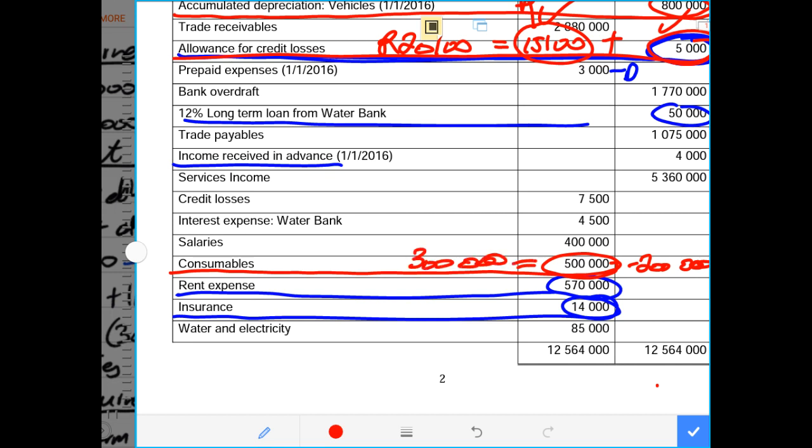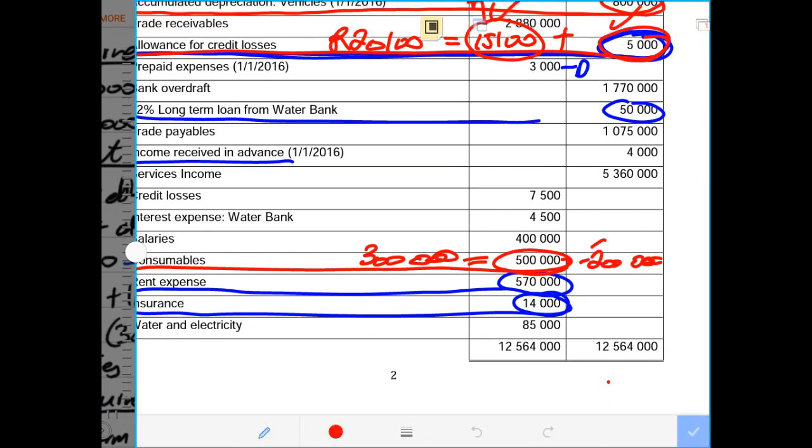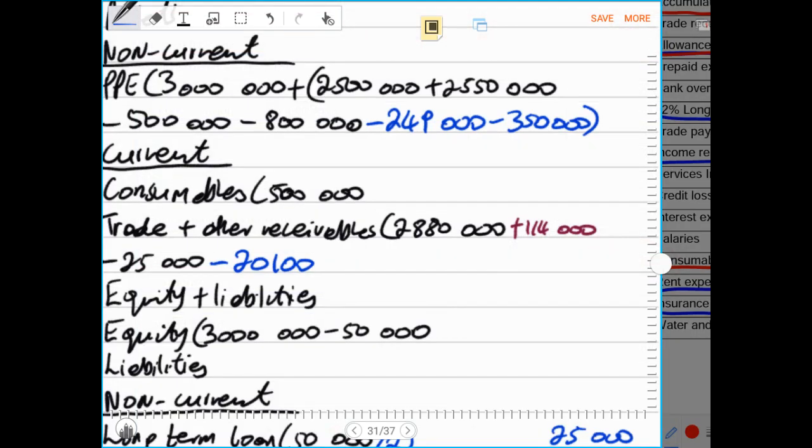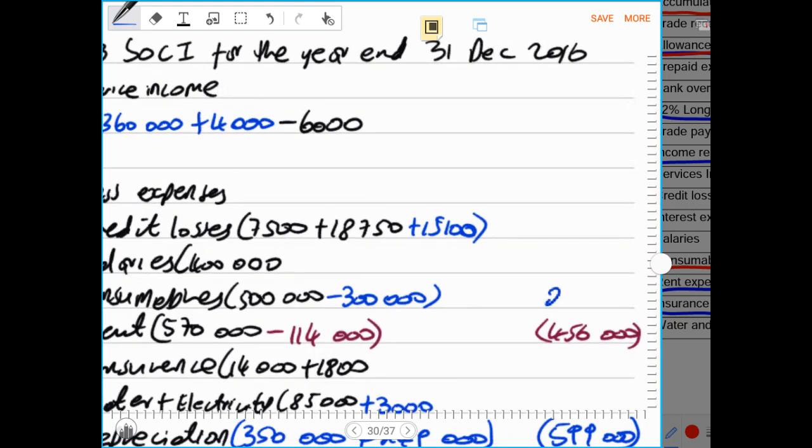That means the consumable items that must be recorded in the income statement will be 200,000 rands. So now let us go and we minus that immediately.